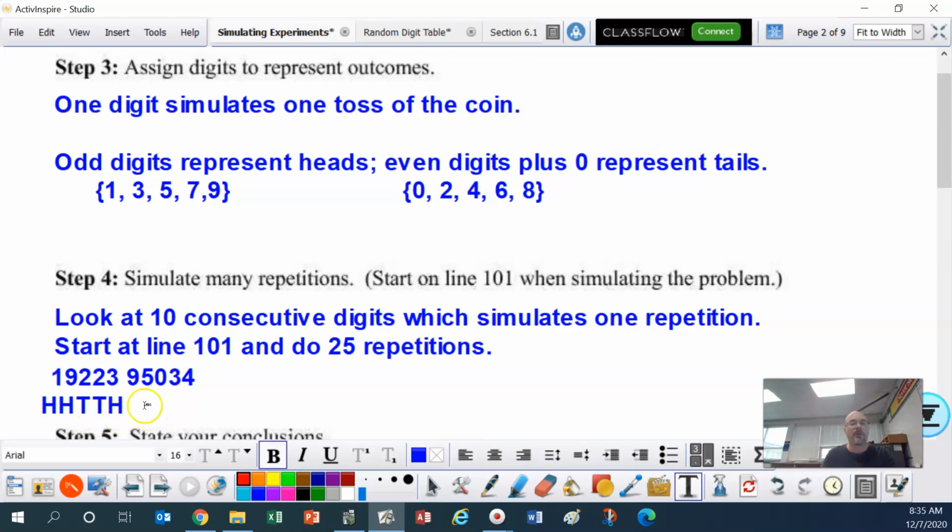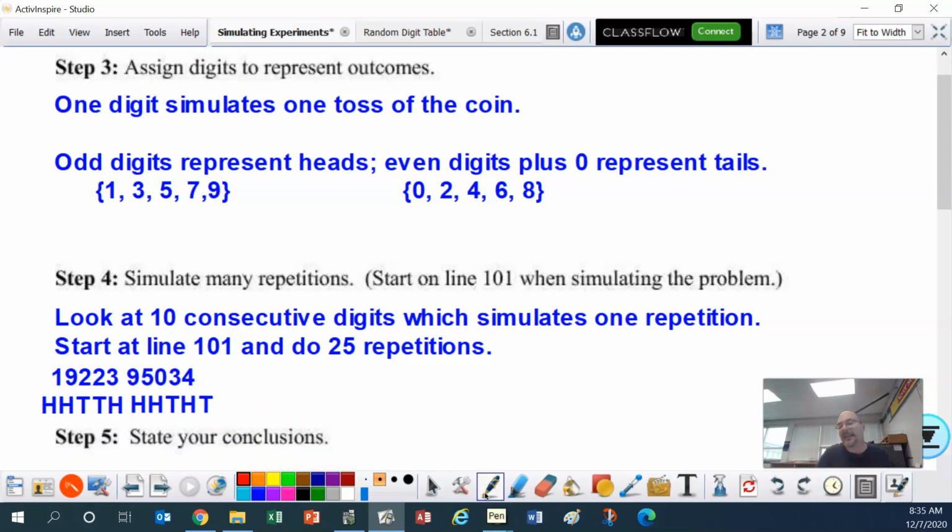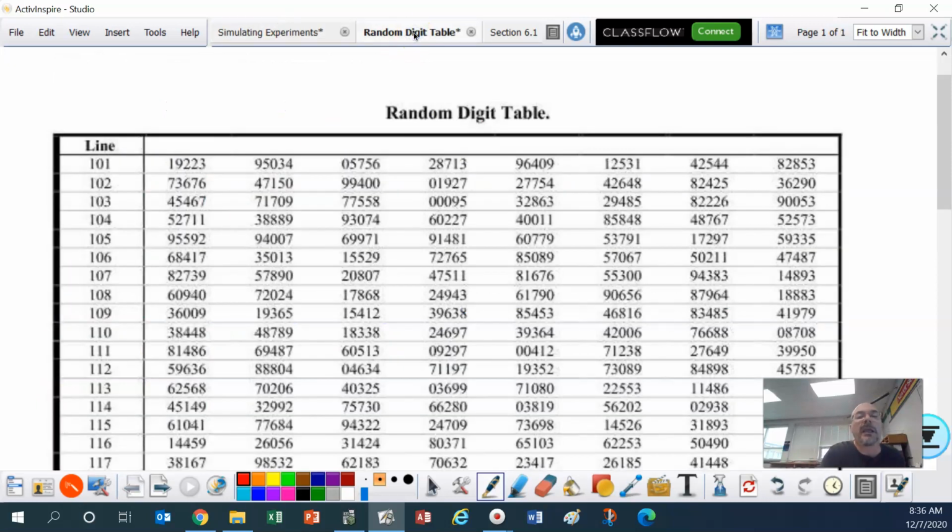Okay, well then the next 5 give me heads, heads, tails, heads, tails. So the question is, did I get 3 heads or 3 tails in a row? And yes, I did, ladies and gentlemen, right here. So this is a yes. I got 3 heads or 3 tails in a row. So in this first batch, that's a yes.